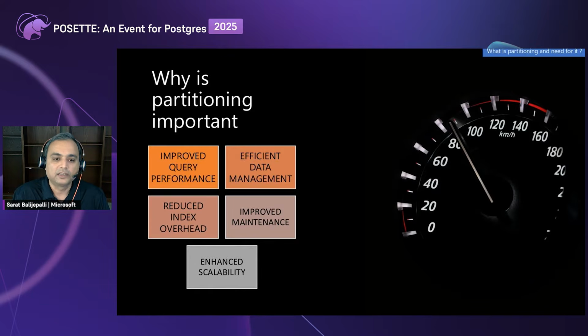Then enhanced scalability. You can always go and add new partitions, so it provides the scalability option. Definitely, index overhead is another partition improvement. The reason being, you index a table which is 500 GB compared to indexing a table with 40 GB. The index sizes are smaller on the child partitions. Again, it gives an efficiency and performance boost on the smaller tables. So these are some of the reasons why we have to partition and the need for partitioning.